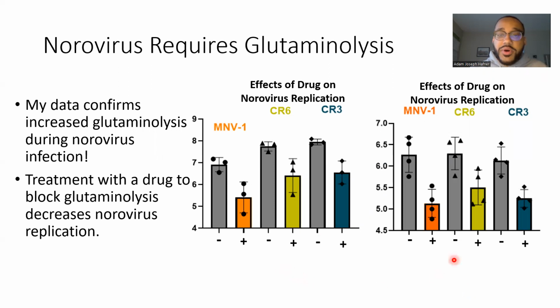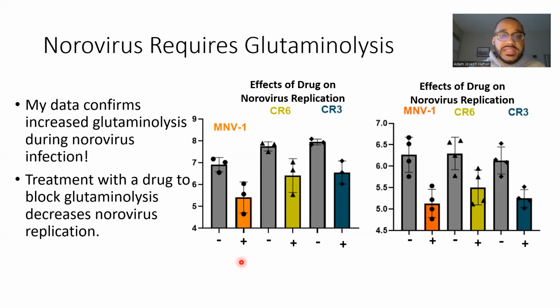In both these figures, which are norovirus infected cells of different cell types, the cells that do not have the drugs are in gray, and we can see a high growth of virus. But the cells that do have the drug, which are orange, yellow, and blue, show a pretty significant drop in virus replication, thus showing that the norovirus does require this pathway for its optimal replication.